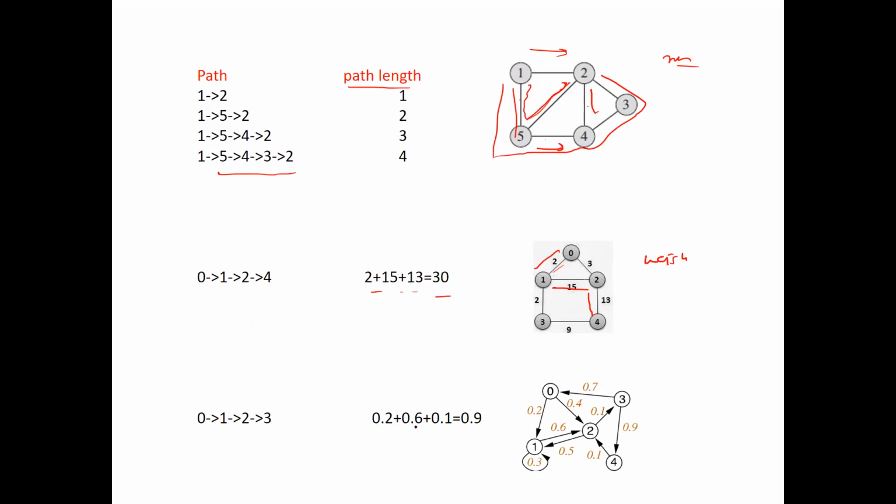Similarly, going to directed graphs, if you're considering the path 0 to 1, 1 to 2, and 2 to 3, then what is the path length? 0.2 plus 0.6 plus 0.1.